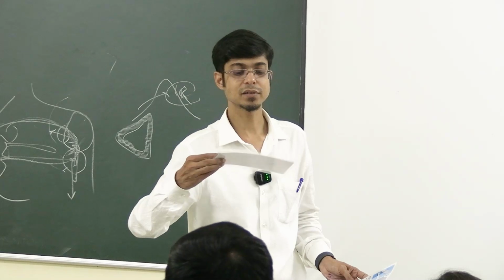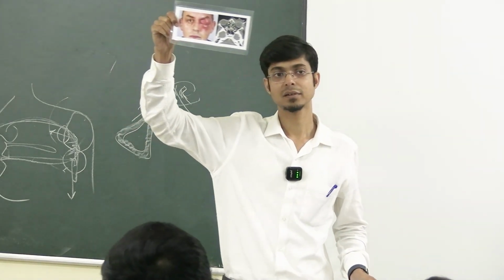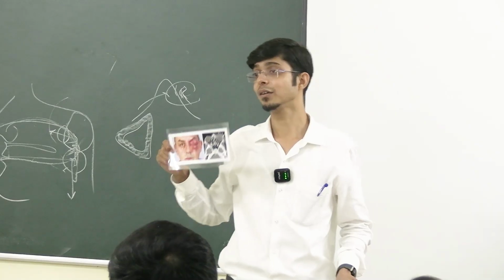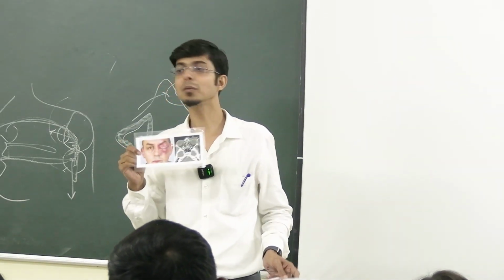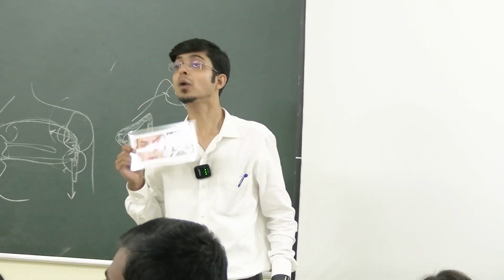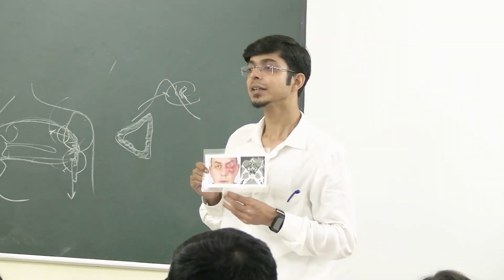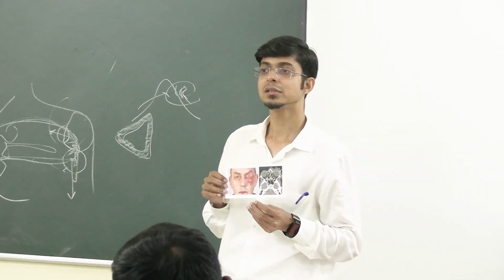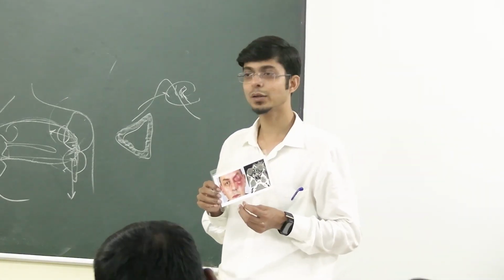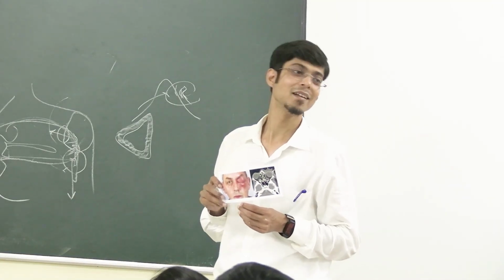Oh, what is this thing? Can anyone tell me? Oh, very good. Orbital cellulitis. What is it? What is orbital cellulitis? Inflammation of the orbit caused by obviously bacteria. Cellulitis, I don't have to go and look for the cause, it is obviously from a bacteria.